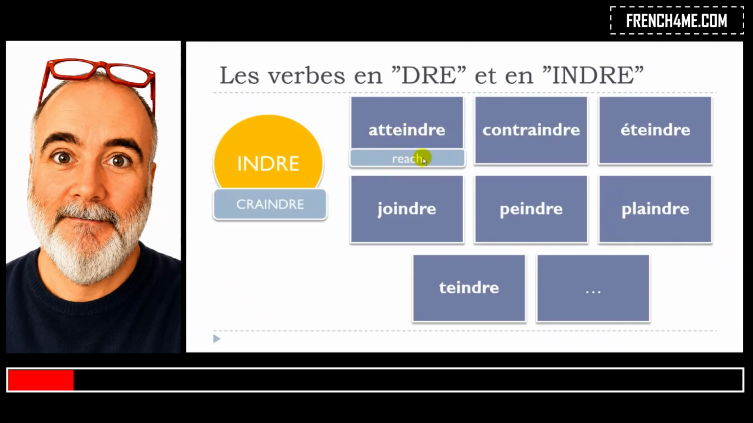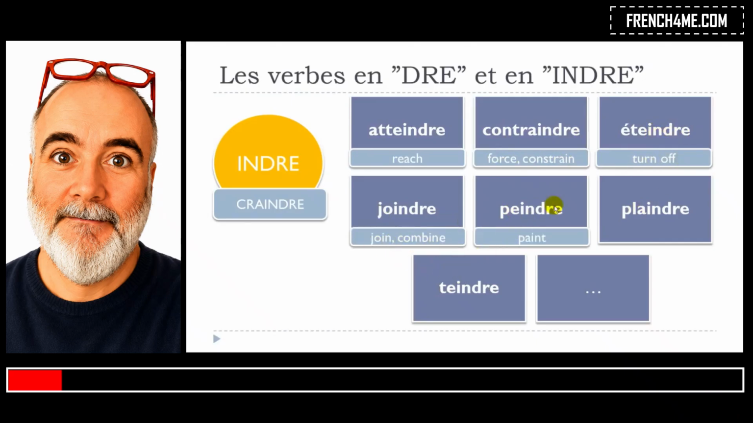Atteindre is to reach. Contraindre, to force, to constrain. Éteindre, to turn off. Joindre, to join, to combine. Peindre, to paint. Plaindre, to pity, to complain. And then teindre, to dye. Keep in mind that these verbs will be conjugated the same way as craindre is conjugated. All right.